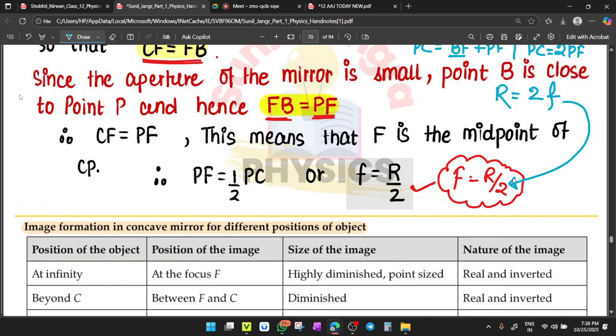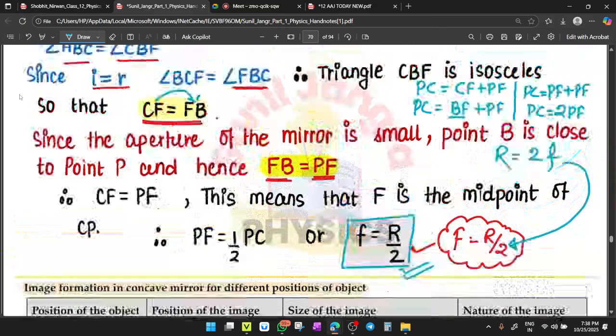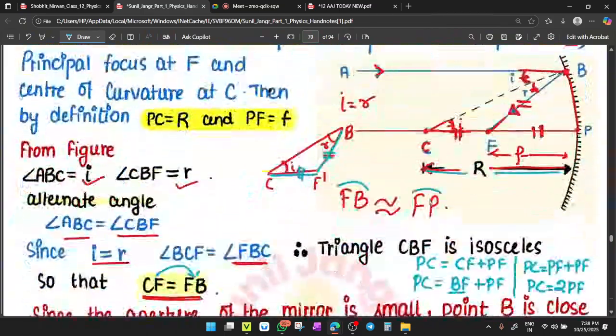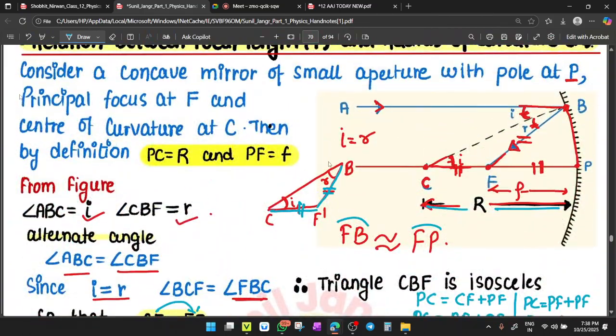Can you write like this? So this is the complete derivation for the first derivation of the mirror, F equals R by 2. Any problem? Okay, done.